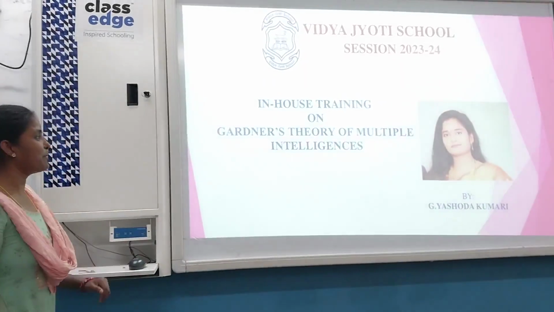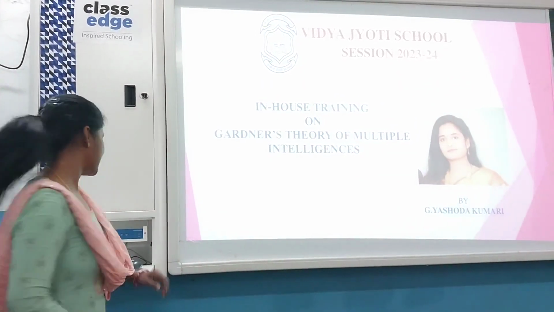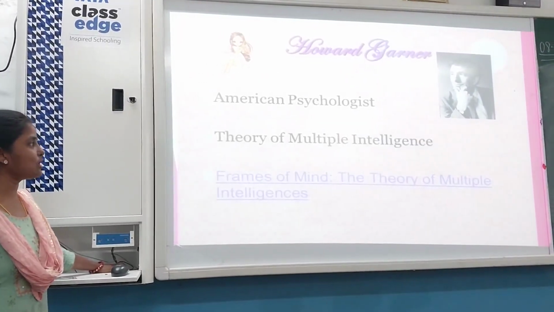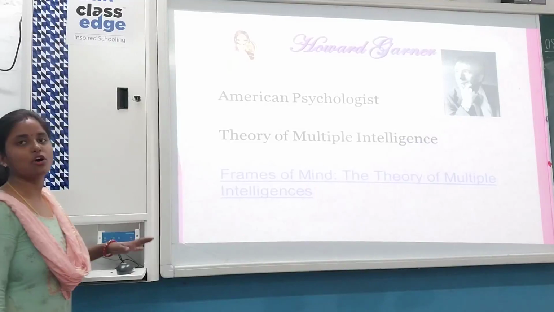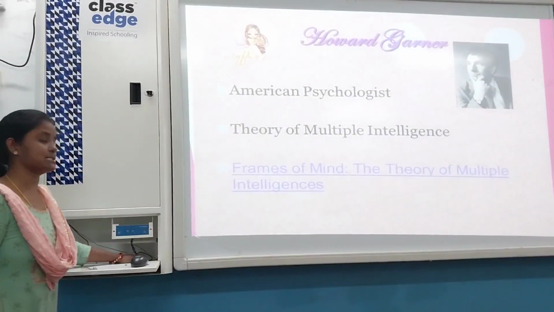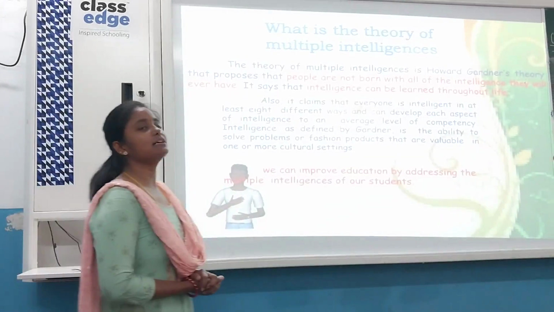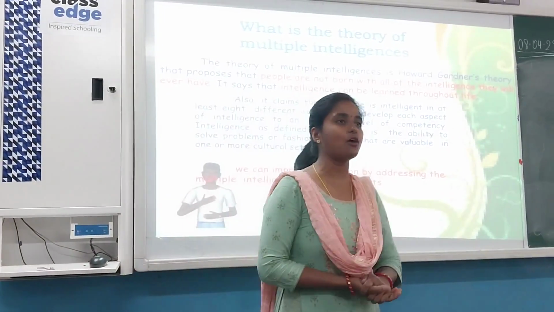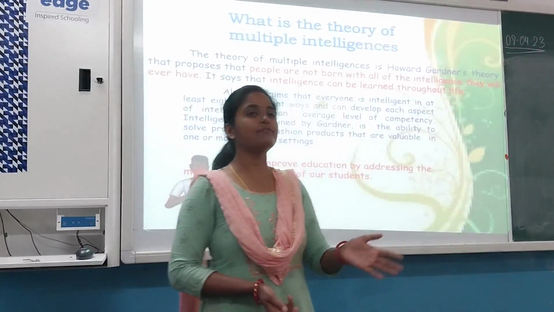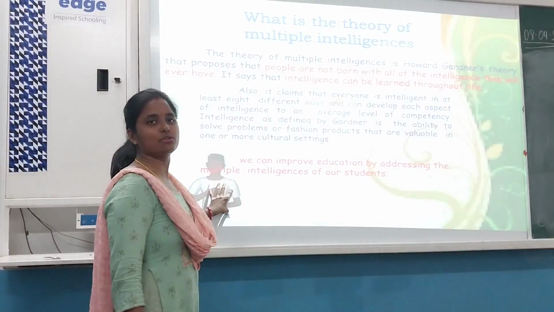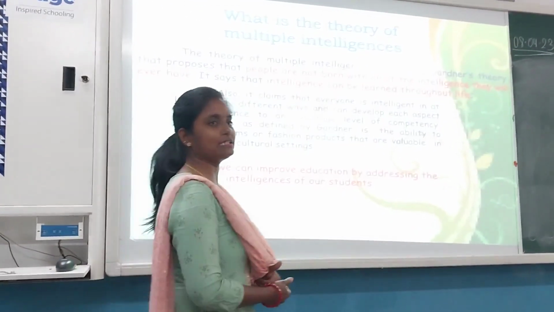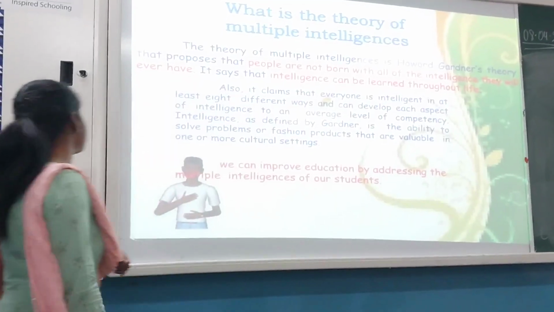Today I am here with my topic, Gardner's theory of multiple intelligence. This theory is given by Howard Gardner. He was a psychologist, and he has given this theory of intelligence in his book The Frames of Mind. That is the theory of multiple intelligence. In his book, he has given 8 kinds of multiple intelligence, but now he has included a 9th intelligence also. But I am going to explain here only the 8 kinds of intelligence that have been accepted by the NCERT. Okay, so let us continue.